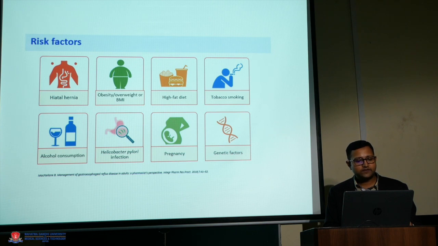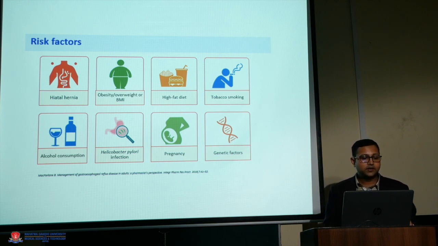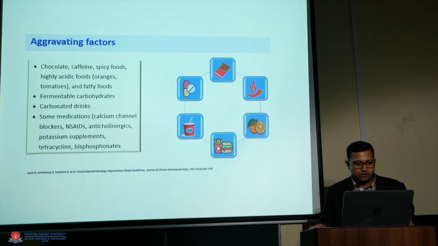Certain food products like fatty food, alcohol and smoking, all these things reduce the LES tone and increase the reflux activity. H. pylori infection, when it affects typically the antrum of the stomach, that means antral predominant gastritis, leads to more production of acid and more refluxate. Similarly, there are genetic factors and pregnancy, because there also intra-abdominal pressure increases.